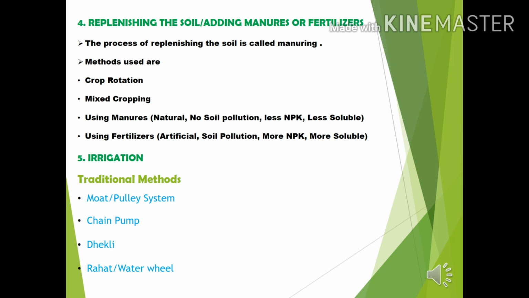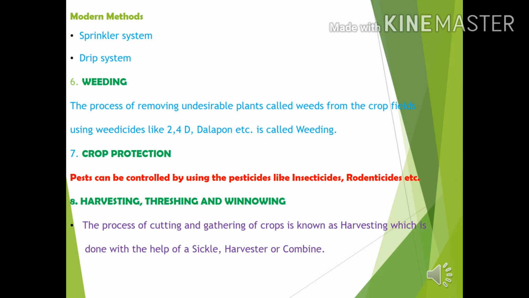Traditional methods we are using for this are moat or pulley system, chain pump method, Dekli method, rahat or water wheel method. In modern method, sprinkler system or drip irrigation method we can follow. It saves our time and labor, but it is expensive method also. In drip system compared to sprinkler system, the water wastage is less.